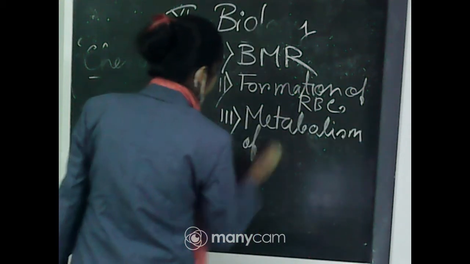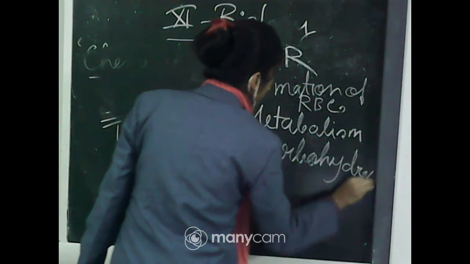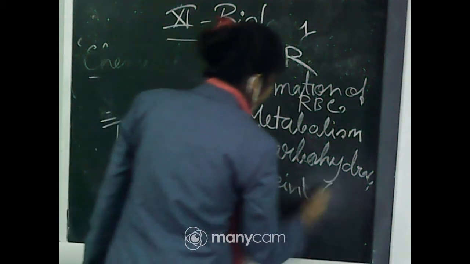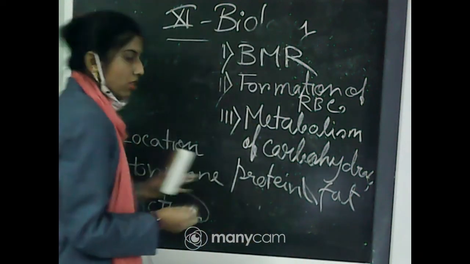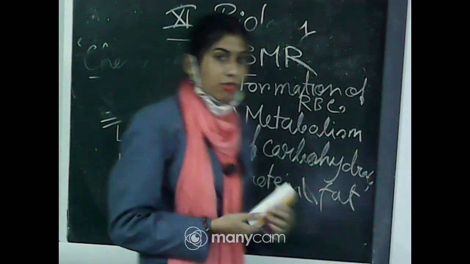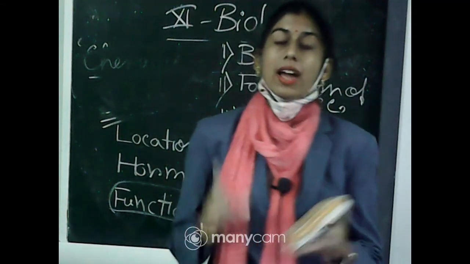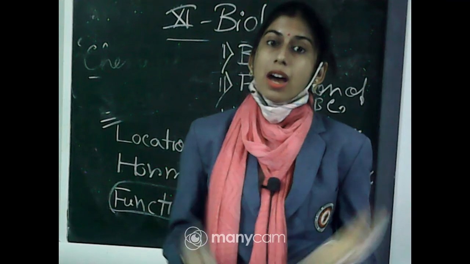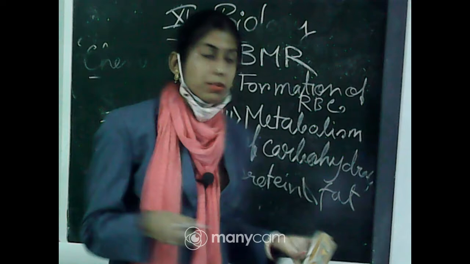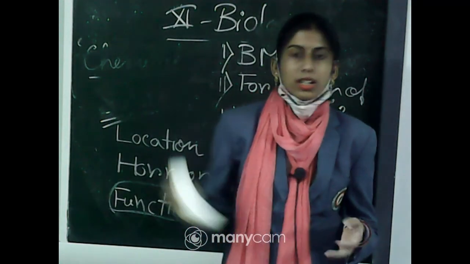Thyroid hormones help in the metabolism of carbohydrate, protein and fat. That is why this hormone can be considered a calorigenic hormone. As you know, carbohydrate is the energy giving food, so as it helps in the metabolism of carbohydrate, this hormone is considered a calorigenic hormone.